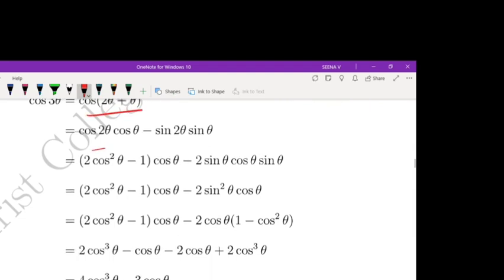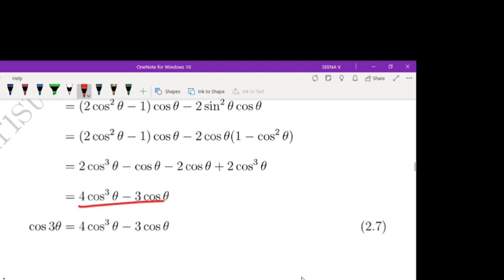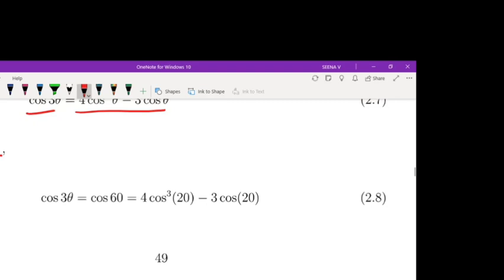We have the result for cos 3 theta: 4 cos cube theta minus 3 cos theta. So what about cos 3 theta? This is the same as 4 cos cube theta minus 3 cos theta. For theta equal to 20 degrees, cos 3 theta equals cos 60, which is equal to this one.